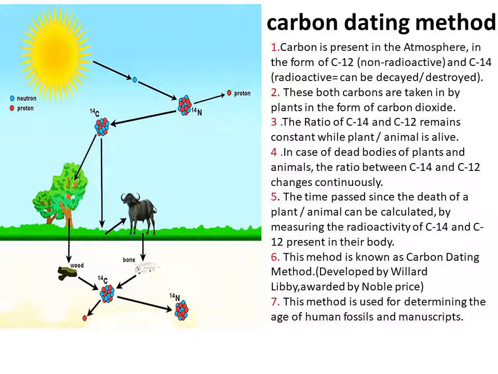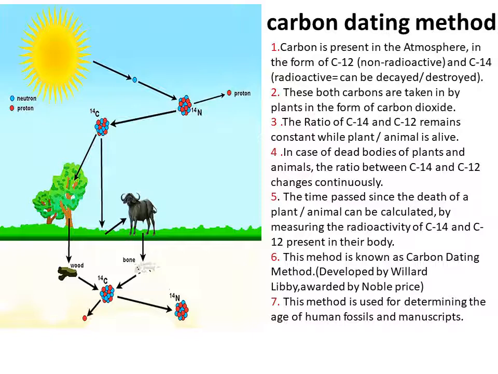So both the forms of carbons are present in plants. The ratio of C14 and C12 remains constant while the plant or that particular animal is alive. In case of dead bodies of plants and animals, the ratio between C14 and C12 changes continuously.